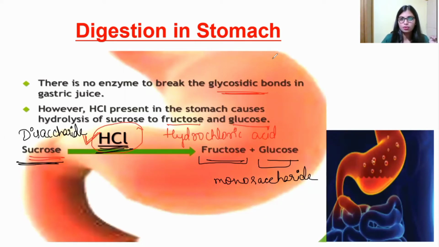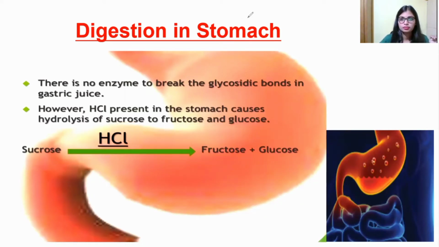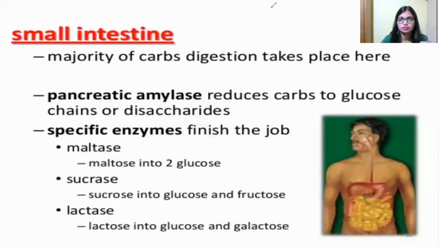Now further digestion takes place in the small intestine. The carbohydrate digestion ends in the small intestine. The majority of carbohydrate digestion takes place in the small intestine. Here pancreatic amylase reduces carbohydrates to glucose chains or disaccharides.